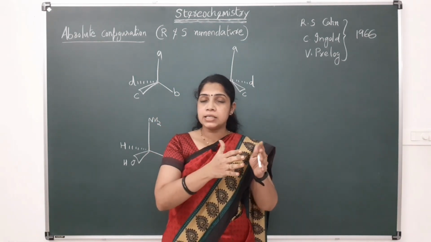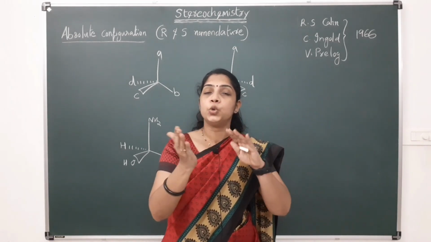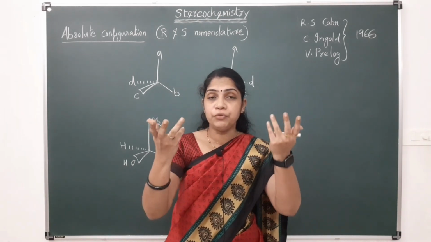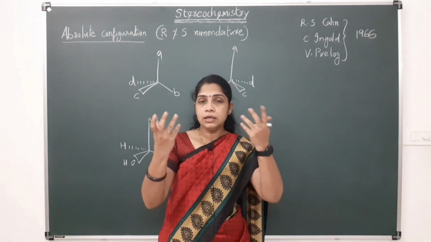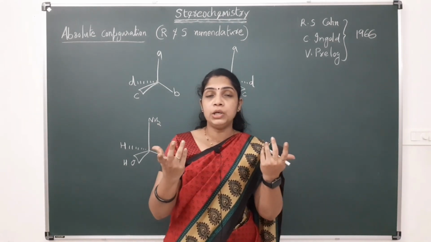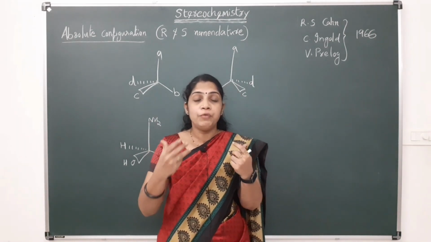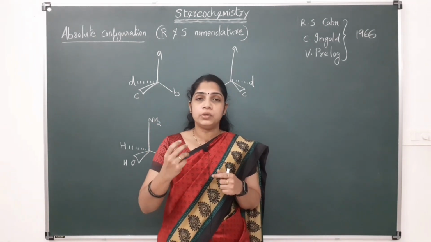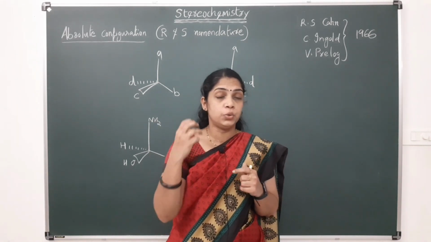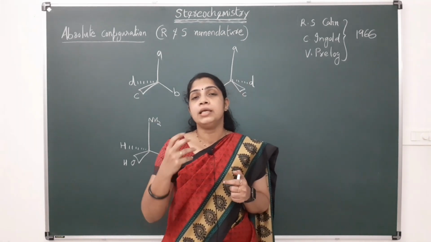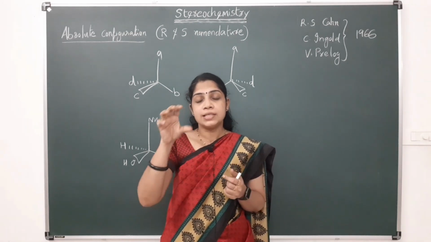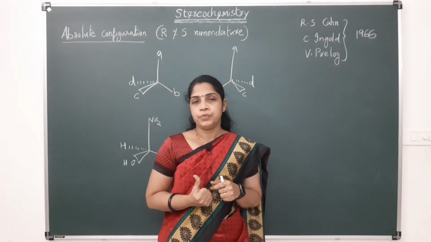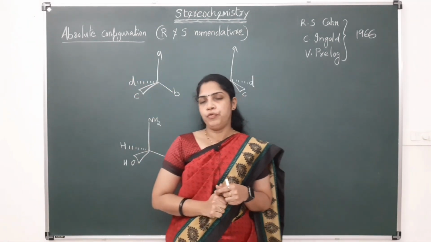In the case of lactic acid, we know there are two mirror image isomers, but it is not possible to identify its structure from the name, or to identify which enantiomer is which. If a chemist is talking about one enantiomer, it is not possible to identify which enantiomer is being talked about. In such a situation, if there is some descriptor, that will be more useful. So, that is this absolute configuration.